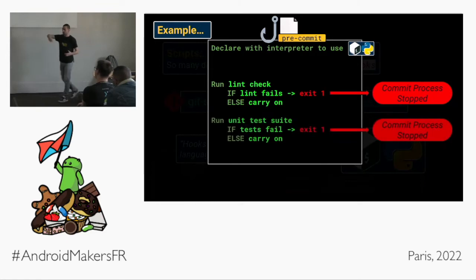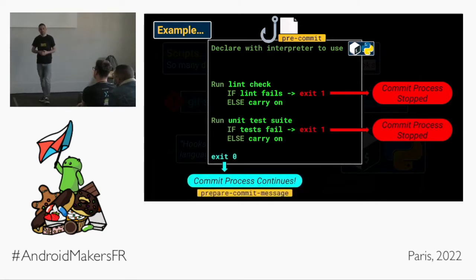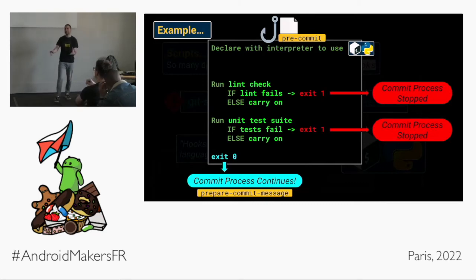And the commit process is aborted. We have affected the Git lifecycle with a custom script. That's dope. Maybe as well, I'll run my unit test suite, and if it succeeds, great, we carry on. And if not, exit status code 1, commit aborted. And finally, if everything went well and all is good and we want the commit to continue, exit with status code 0. And again, that means, yes, true, correct. Other positive things that I could say, right? And Git will receive this exit code status 0, and the commit process will be allowed to continue. And in this case, it will pass off to the next Git hook, which is prepare commit message. Cool, we've made a Git hook. We've affected our Git lifecycle, our Git process, to make it custom.